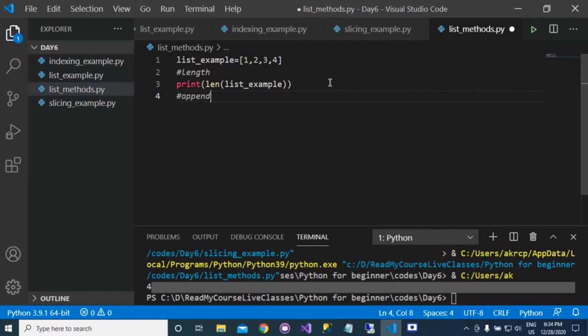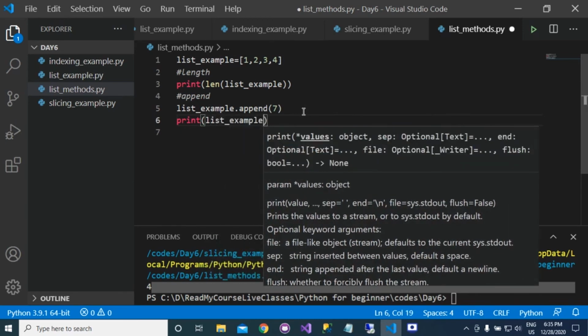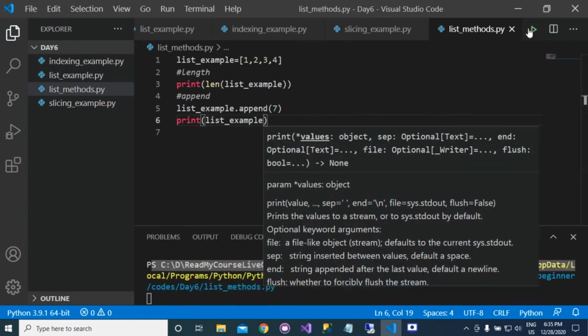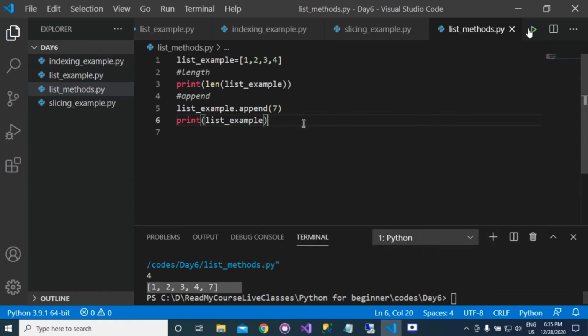Next one was append. We use append to add any element at the end. Suppose that we write list example dot append and the value 7. This 7 will be added into this list at the end. If you print this example, you will get the values 1 2 3 4 7.